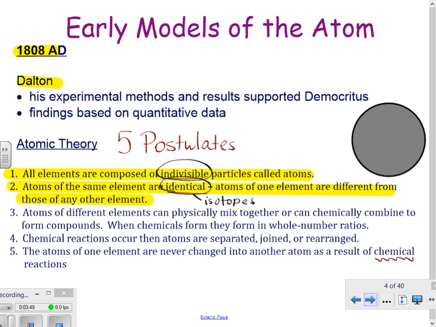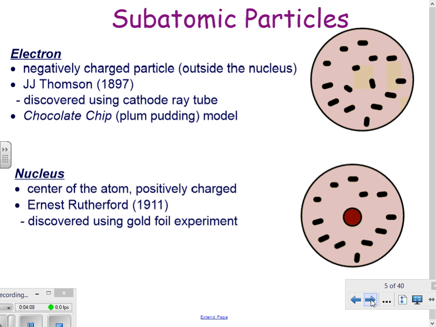3 out of 5 of his postulates are true. 2 of them are false. So on a test, you would need to tell me which ones are true, which ones are false. You don't have to restate them. I would give this to you more as a multiple choice question. All right. So Dalton isn't where we ended because we know that there's stuff inside of our atoms.